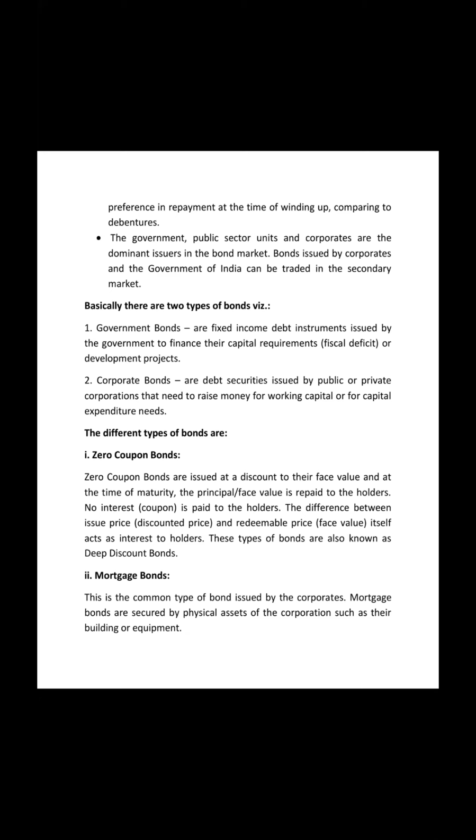At maturity, the amount repaid to the holder is the face value. So although there is no interest, they are issued at a discount and redeemed at face value, which can be seen as coupon interest.